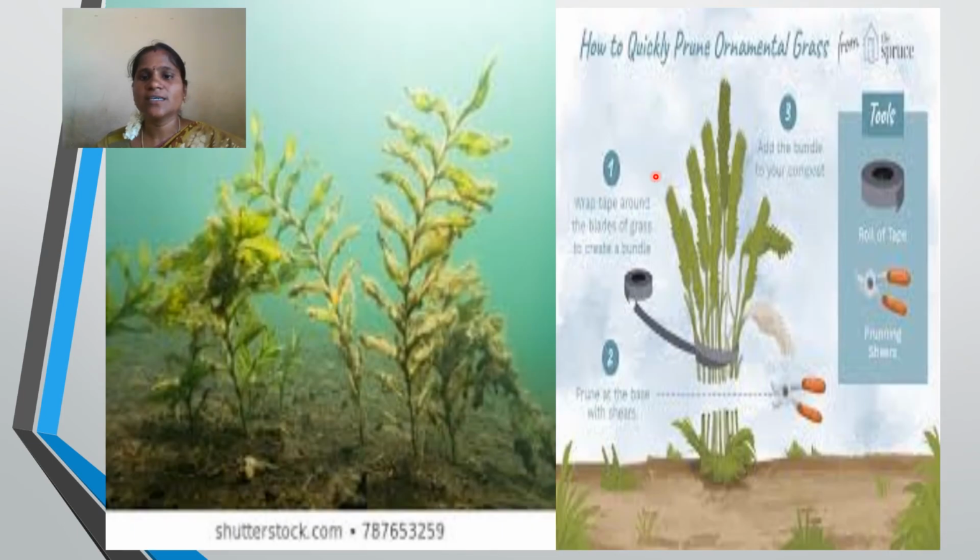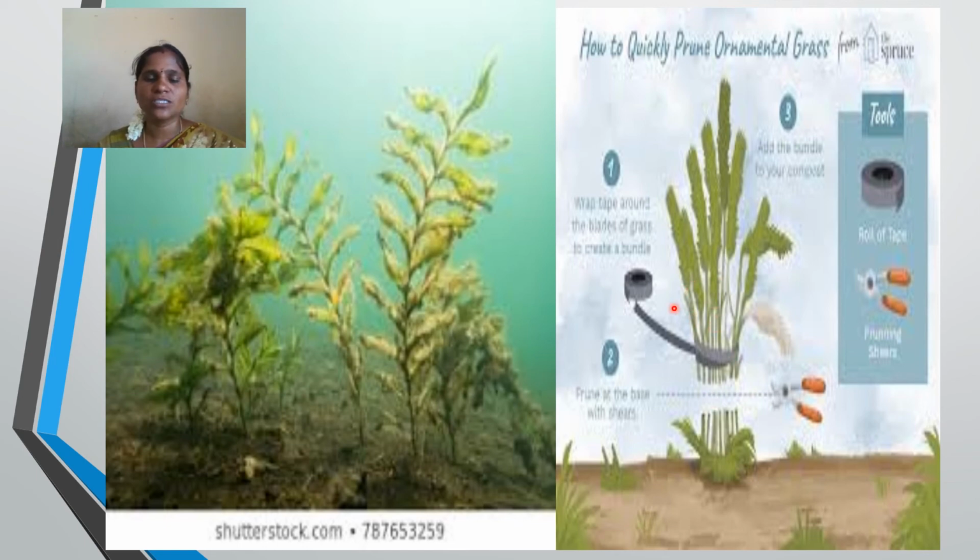These are the examples of the aquatic plants. This is tape grass, and this is pondweed or hydrilla, which we can also find here. This is also tape grass. Observe here the root. From the root itself the leaves are growing, so there are no branches at all.